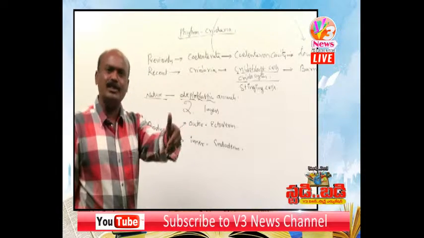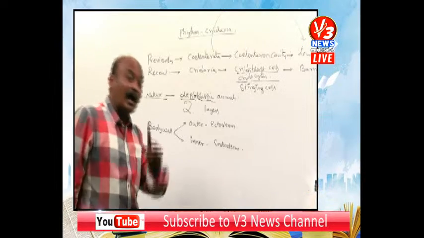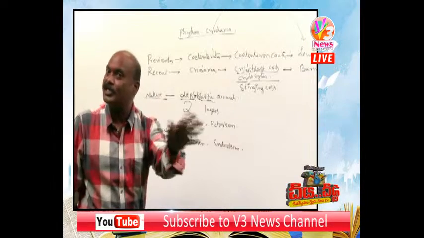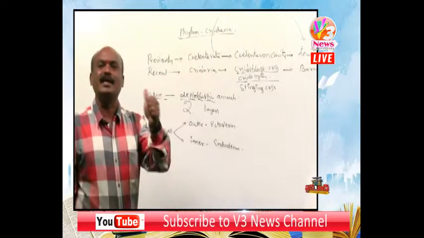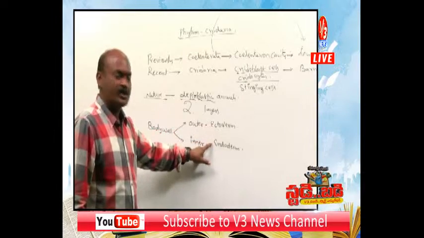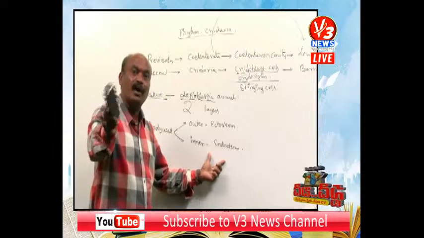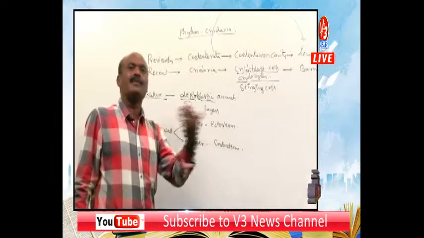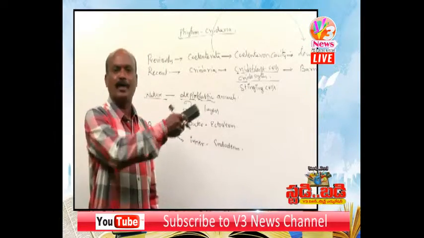Yesterday we discussed the sponge's body wall. In the body wall of a sponge, the outer layer is pinacoderm and the inner is choanoderm, but they are not diploblastic animals. These are the true diploblastic animals. What is the reason? I'll give a clarification. These two layers, outer ectoderm and inner endoderm, are formed during embryonic development.